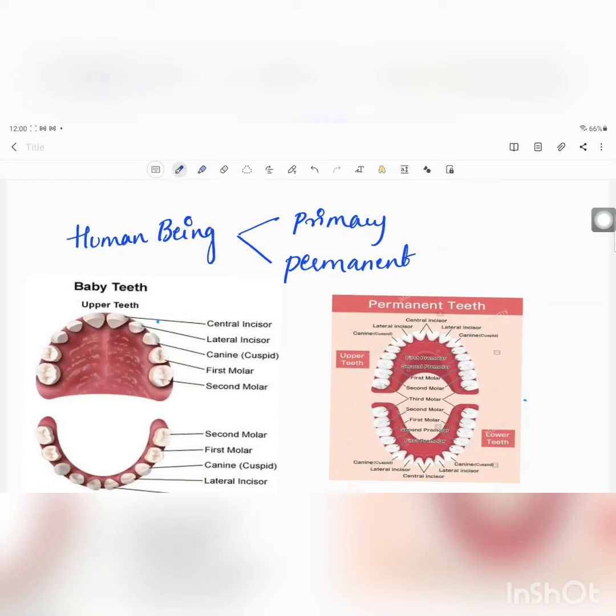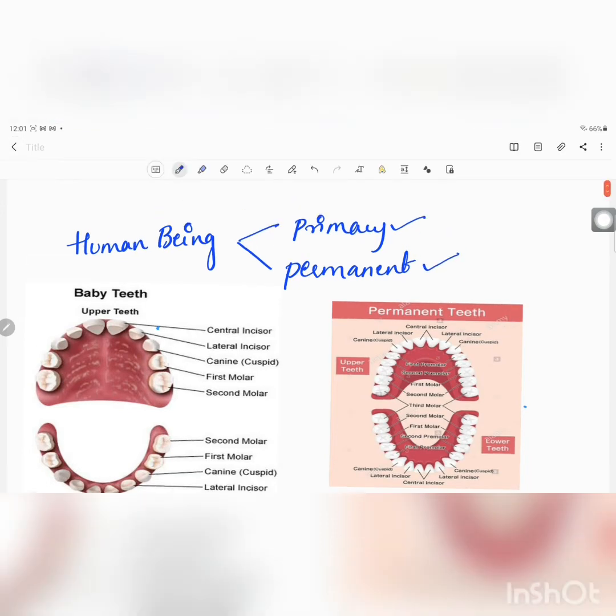And today we are going to deal with the introduction part of dentistry. Now we will see the overview of dentition. Normally in human beings we have two types of dentition. The first one is the primary dentition and the next one is the secondary or the permanent dentition. The primary dentition is also called deciduous dentition.